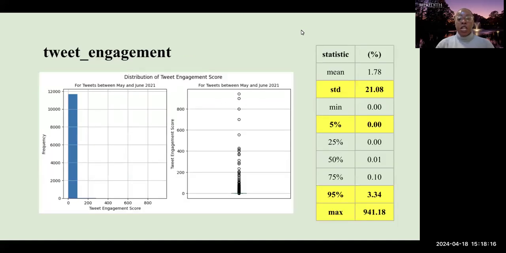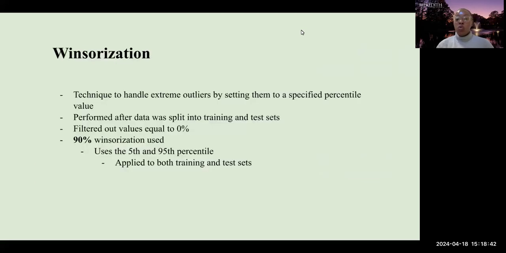Once we calculated the tweet engagement variable, we went ahead and plotted our visualization to better understand the distribution of the variable. We can see from the histogram that the distribution of the tweet engagement is very right-skewed with very extreme outliers. If anything, we cannot even tell the range of the values. We can see that there's a maximum value of 941%, which is an example of the viral tweet that I was talking about. In order to account for the extremity in the outliers, winsorization was performed. Winsorization is simply a technique that's used to handle extreme outliers by setting them to a specified percentile value.